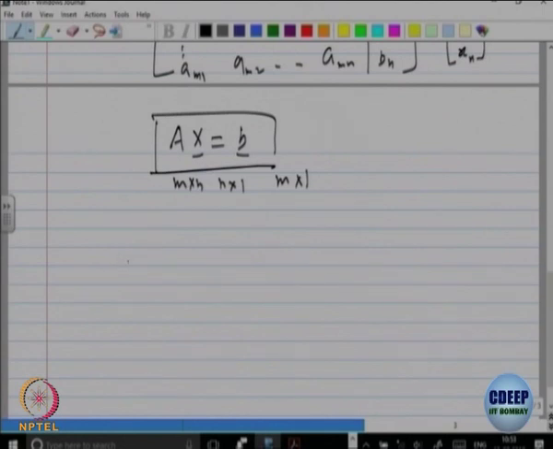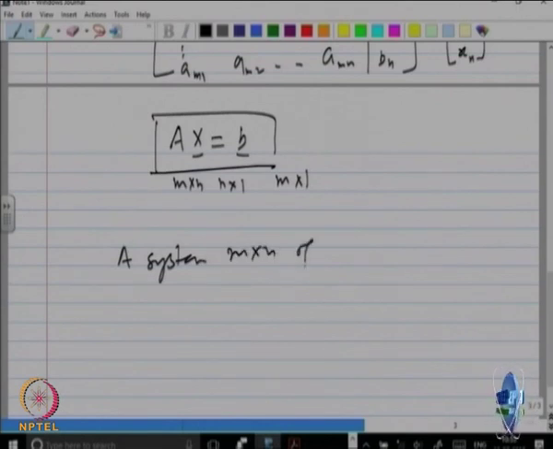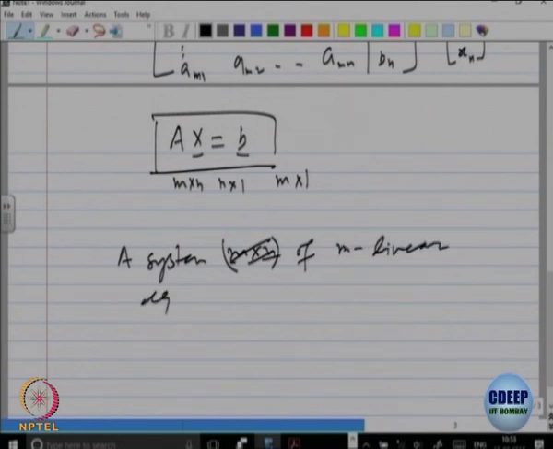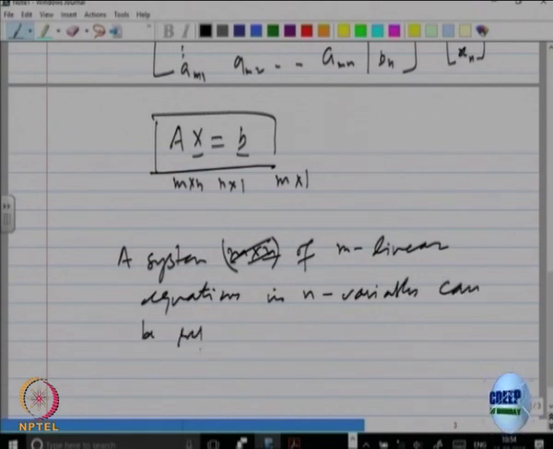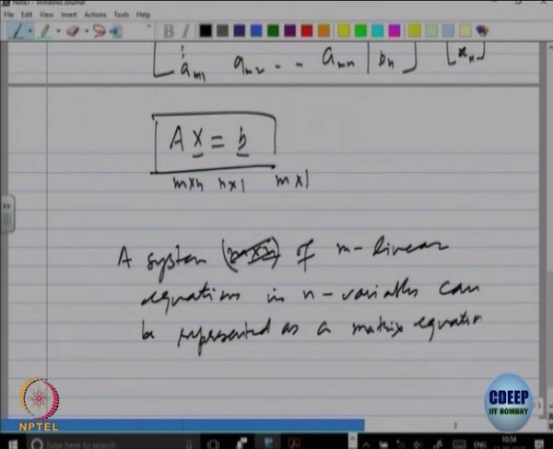So, a system of m linear equations in n variables can be represented as a matrix equation Ax equal to B,